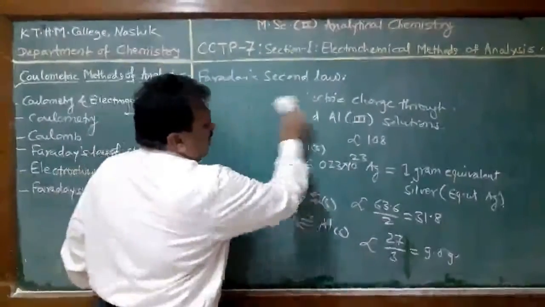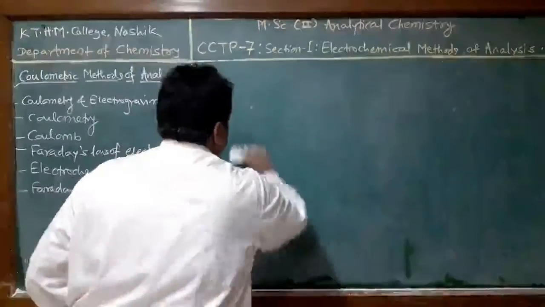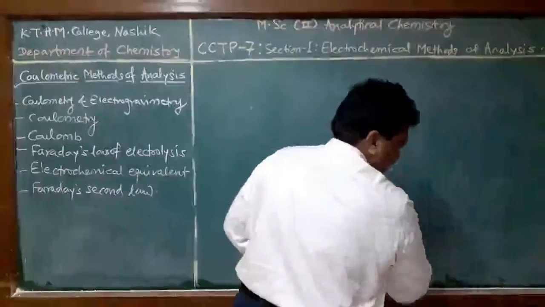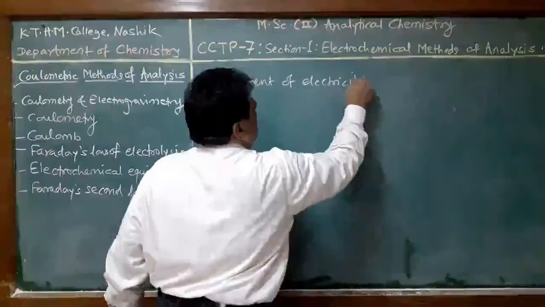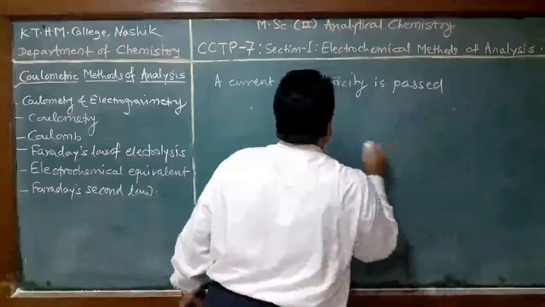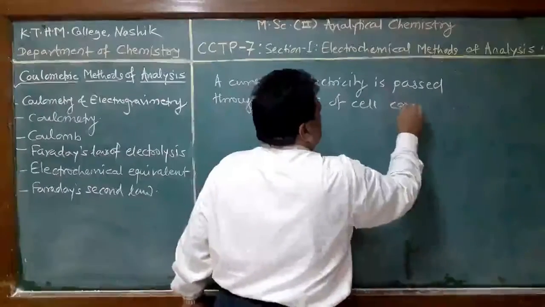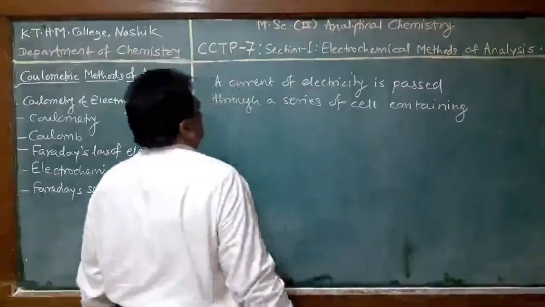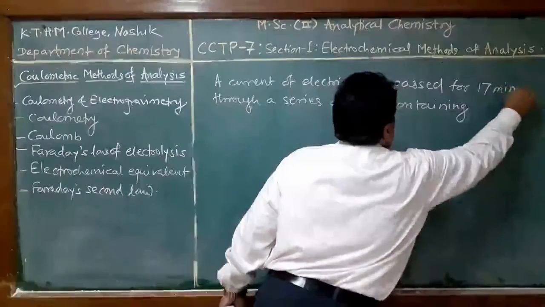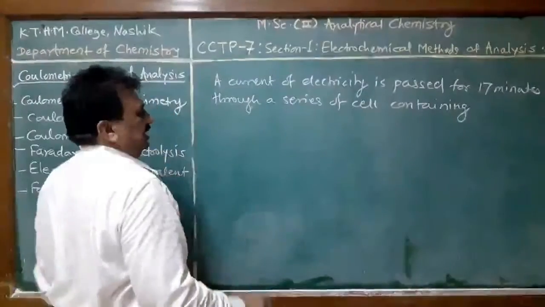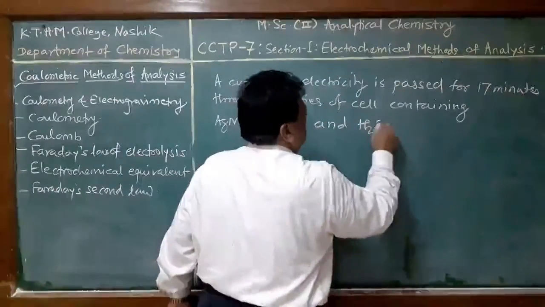Student, we solve one problem based on this. A current of electricity is passed for 17 minutes through a series of cells containing silver nitrate, copper sulfate and sulfuric acid solution.